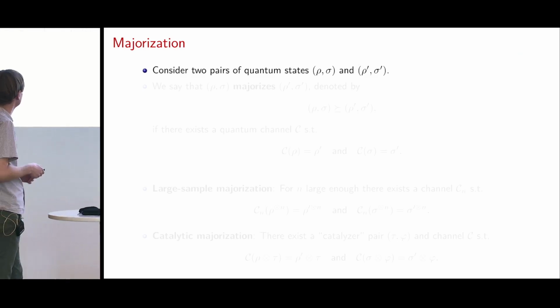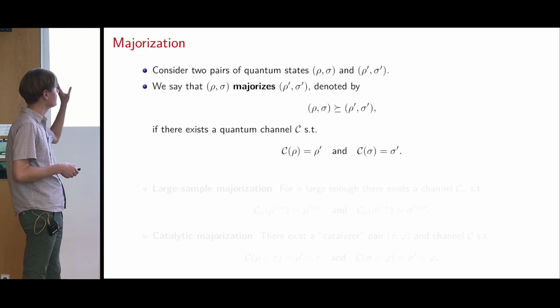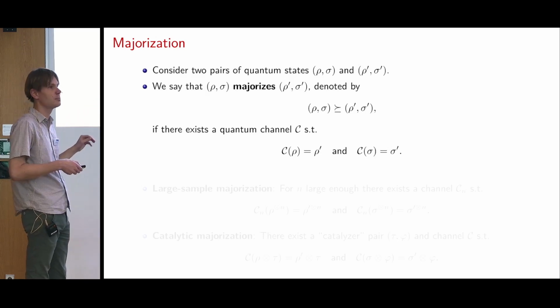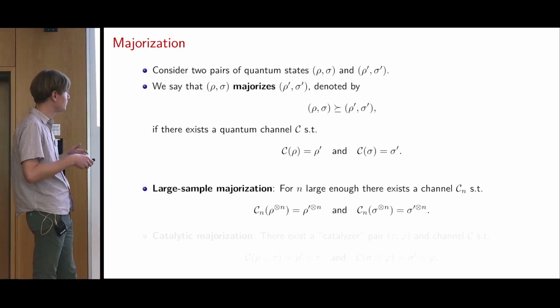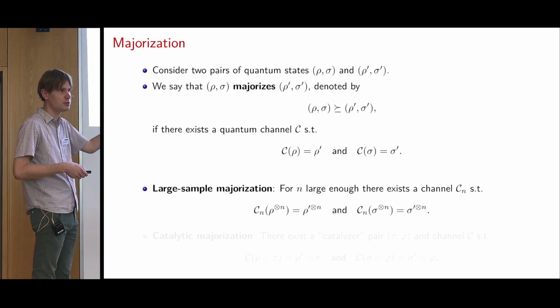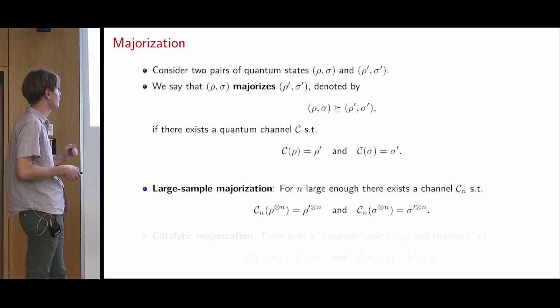First, majorization. We consider two pairs of quantum states, rho sigma and rho prime sigma prime, and we say that the one pair majorizes the other if we can find a quantum channel such that rho is sent to rho prime and sigma is sent to sigma prime. Large sample majorization is if, for n large enough, we can find a quantum channel such that n copies of rho get sent to n copies of rho prime, and the same for sigma and sigma prime.